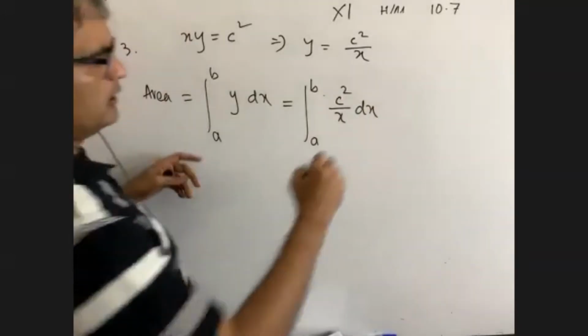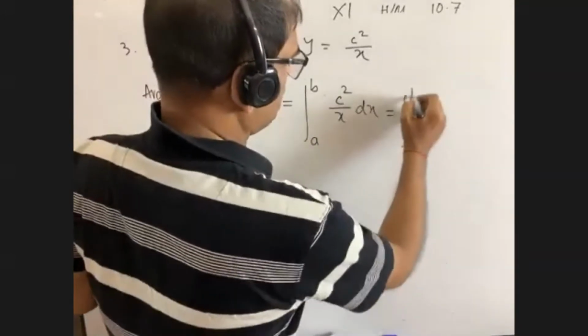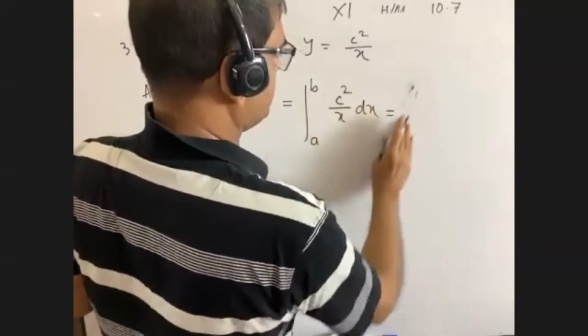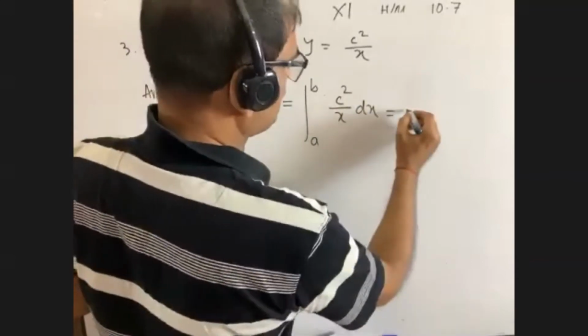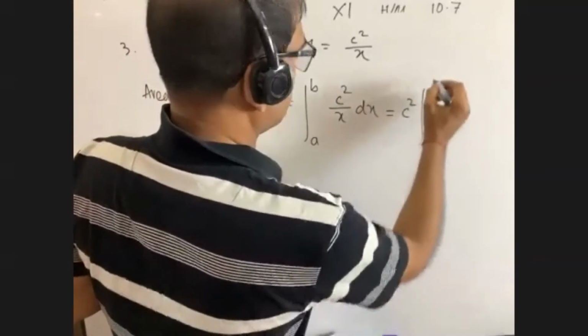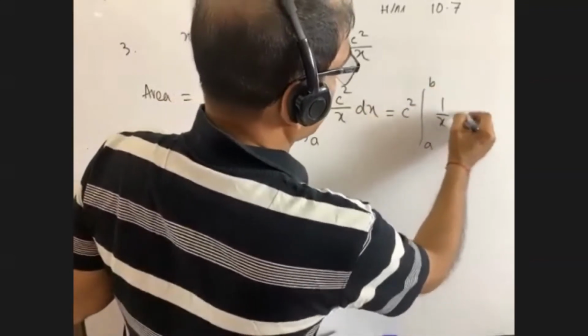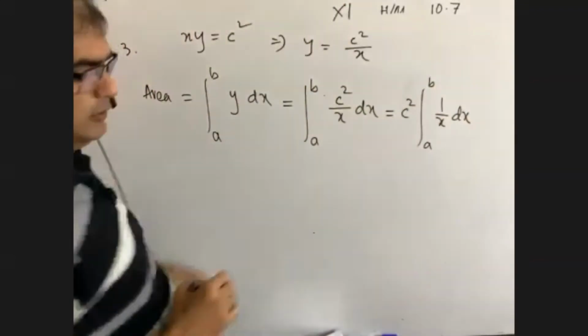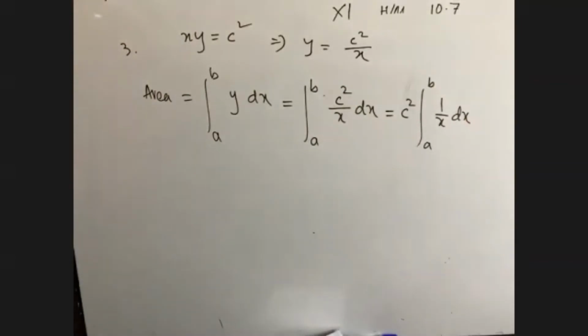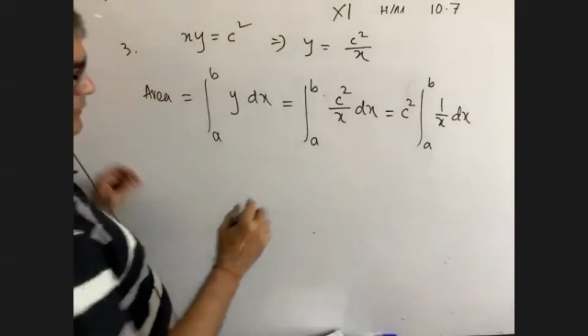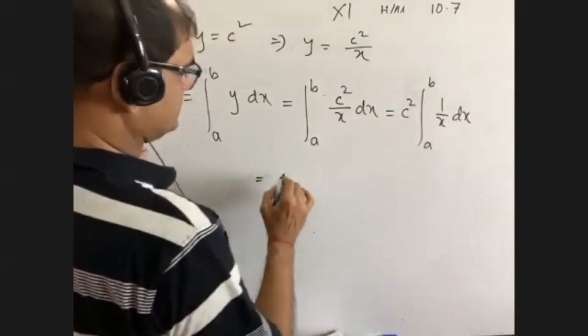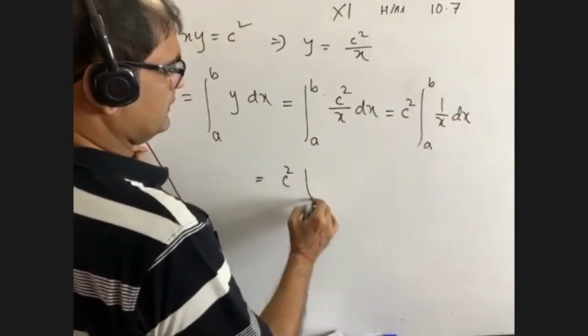So, we do one thing. We take c square, it is constant, c square at first. It is b, it is a, 1 by x dx. Now let me know 1 by x means what? Ln x.